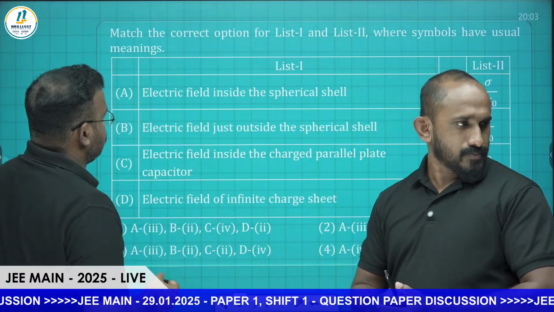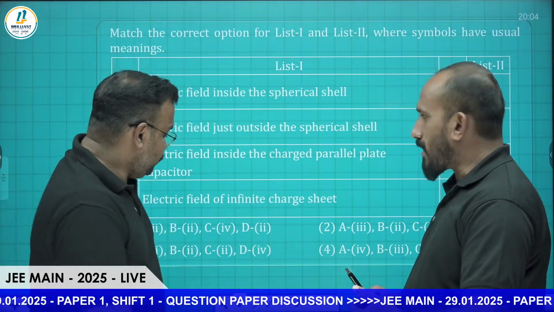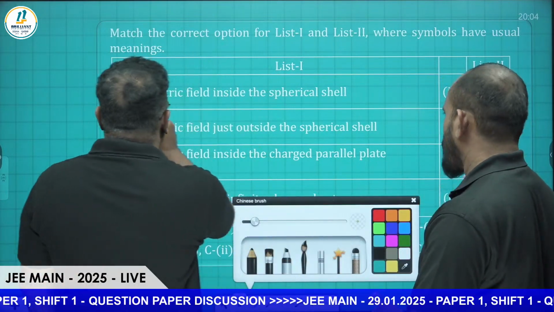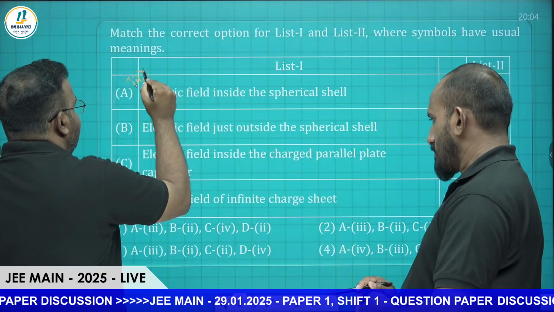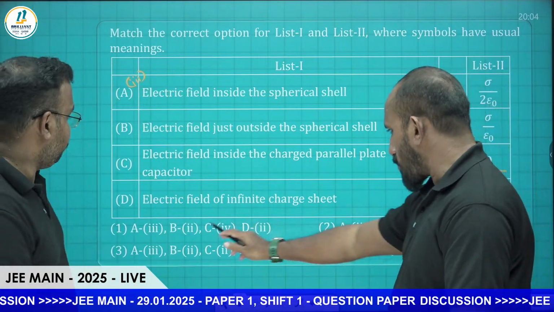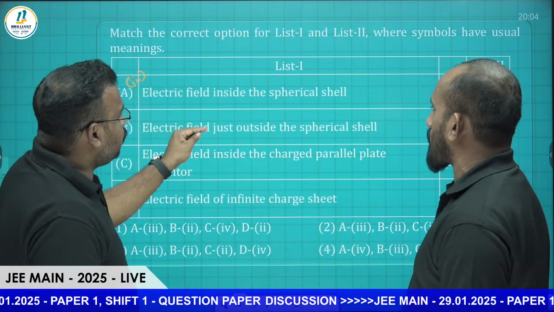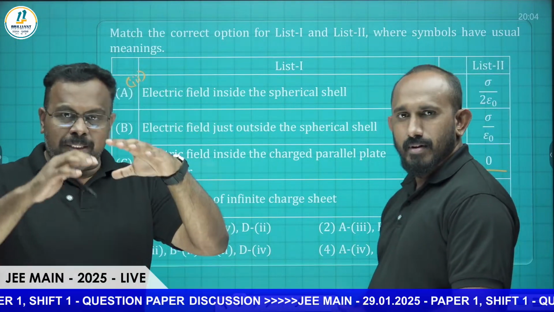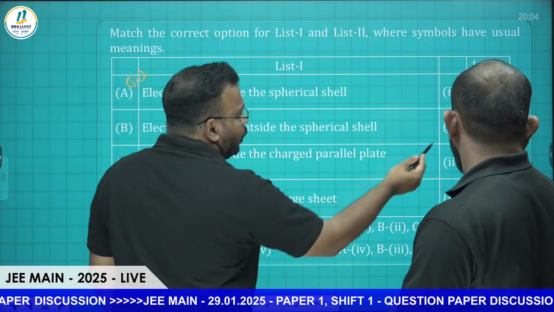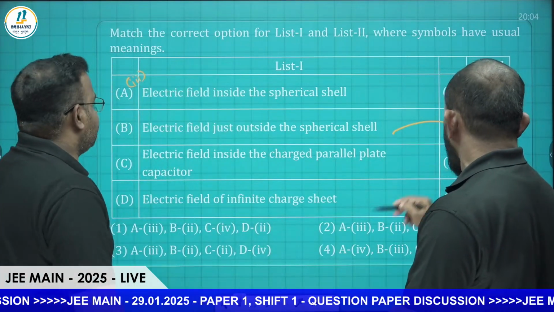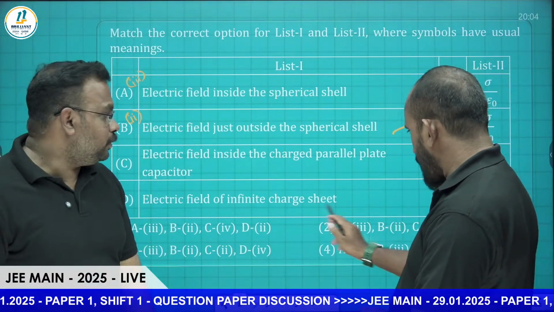So let's check. First one, electric field inside a spherical shell. Electric field inside a shell is 0, right? So A is 3. All three options have A3, so they can use the elimination method also. 1, 2, 3 are electric field just outside, meaning on the surface itself. What is the formula? Do you remember? It is sigma by epsilon 0. So B is 2. A is 3, B is 2. All the three options have B2.